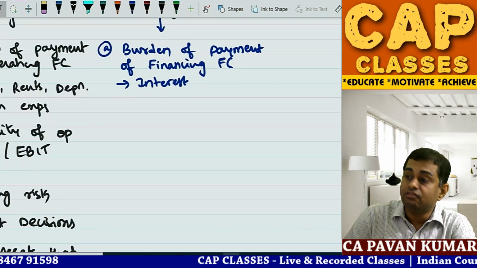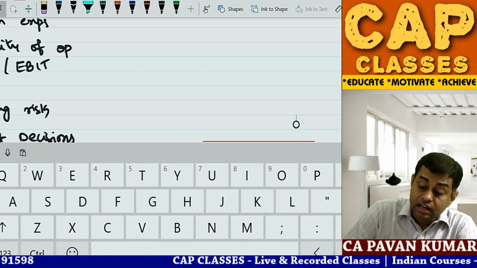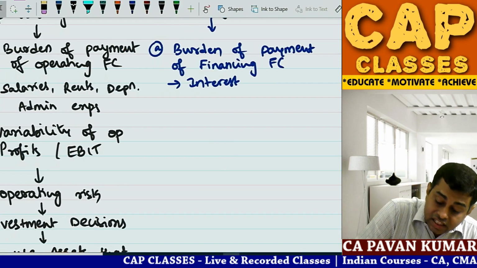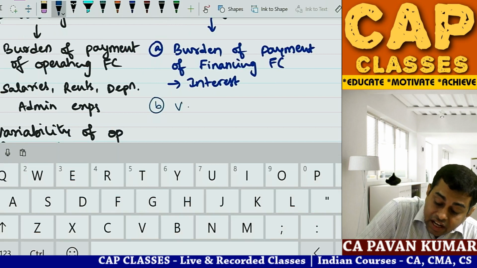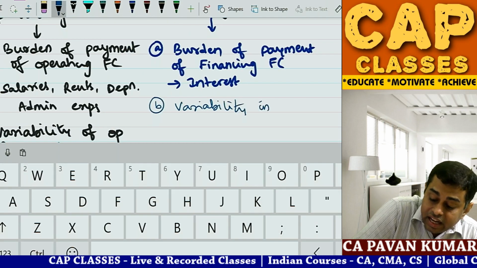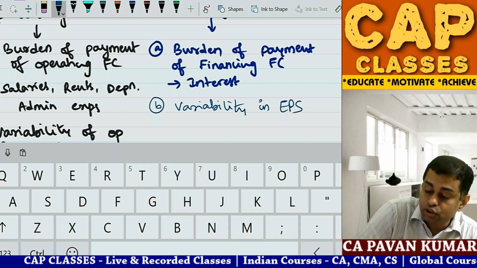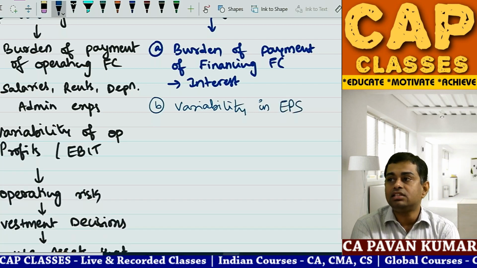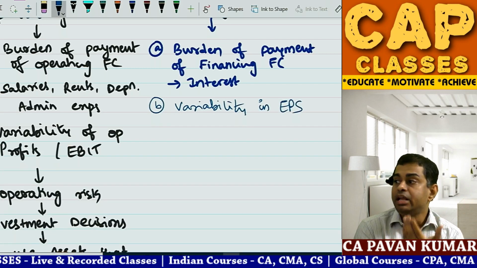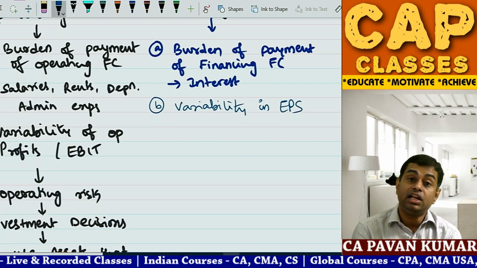So this is one. What is the other type of financing risk? The second one is variability in EPS. So if you are an equity shareholder, what is the risk? You do not know how much you will earn. What will be the EPS at the end of the year? You do not know. That is risk.